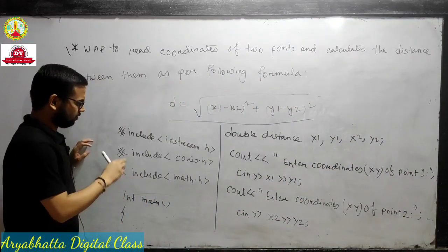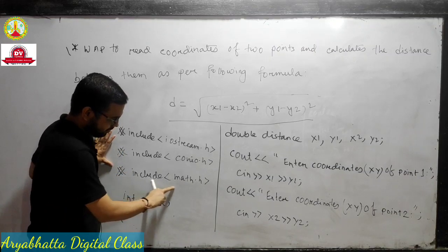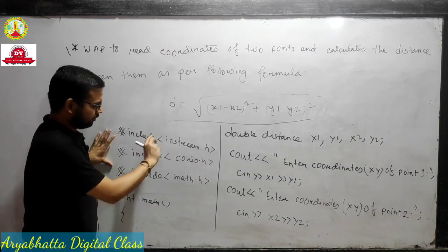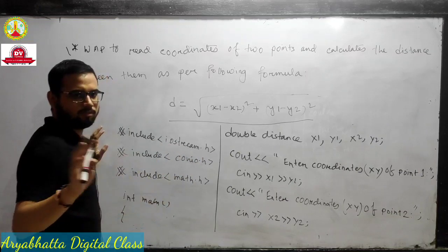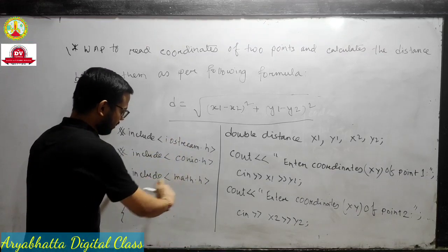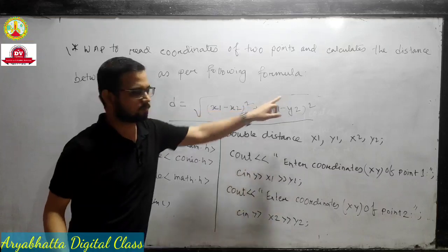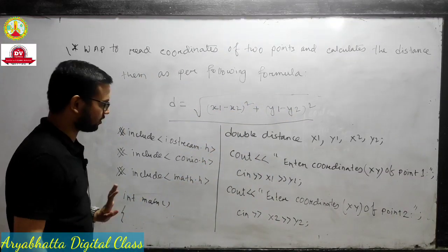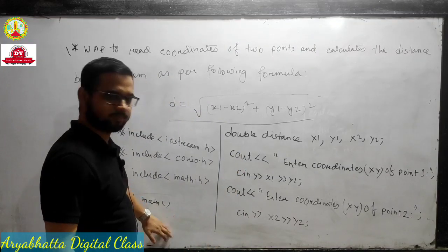Okay, start. Here we write the header files. One special header file is math.h, for mathematical functions. These two are familiar: iostream.h and conio.h. We must write these two in all programs, and math.h is the special one. The square root is a mathematical function, and the whole square is mathematical too. And this is the main function. We skip this part because we already taught it in the previous class.